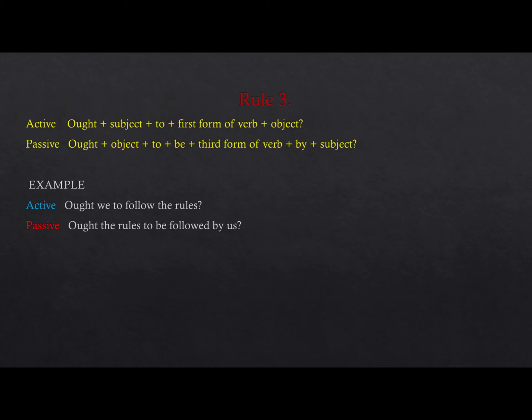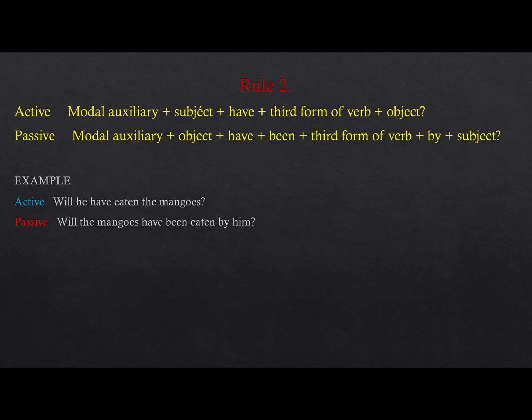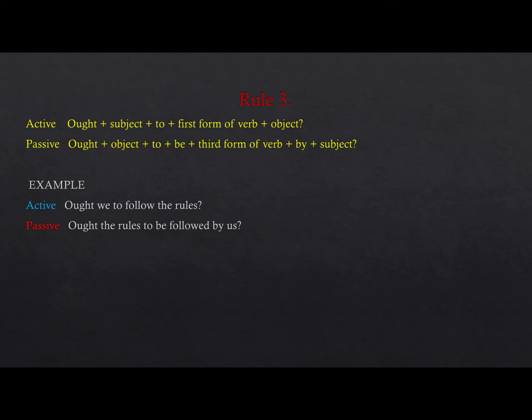Then again, if it is a question with ought, so ought, subject, to plus first form of a verb; ought, object, to be plus third form of a verb. And then how will we make the sentence? Ought we to follow the rules, or ought the rules to be followed by us? So in the question form, interrogative sentences, the sentence is starting with the modal, and then the same be is used in the negative sentence also. Ought we to follow the rules or ought the rules to be followed?